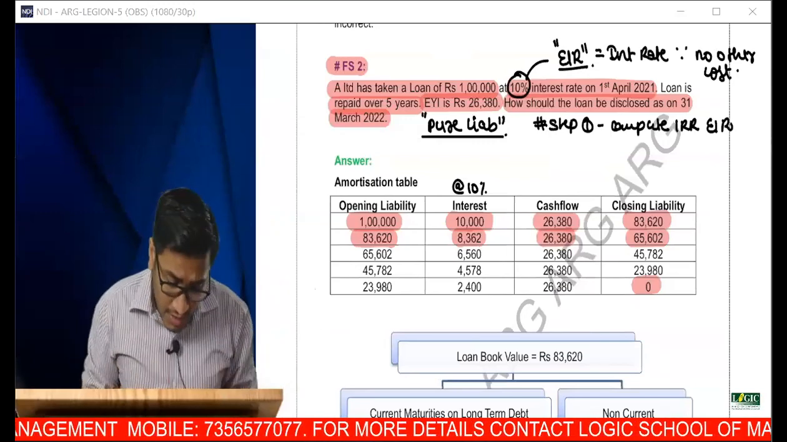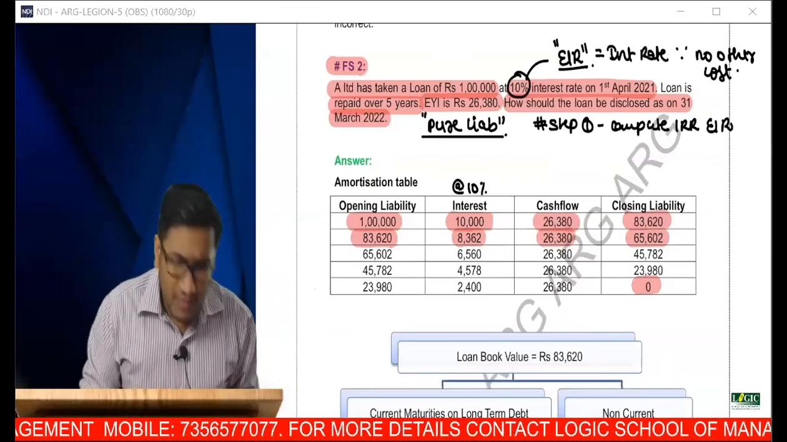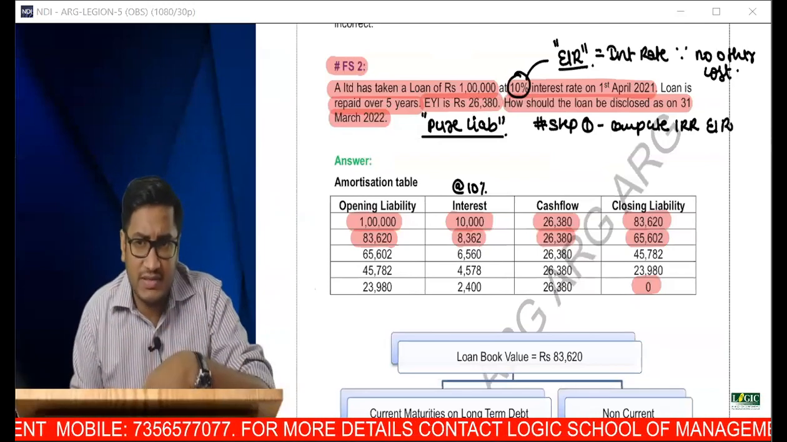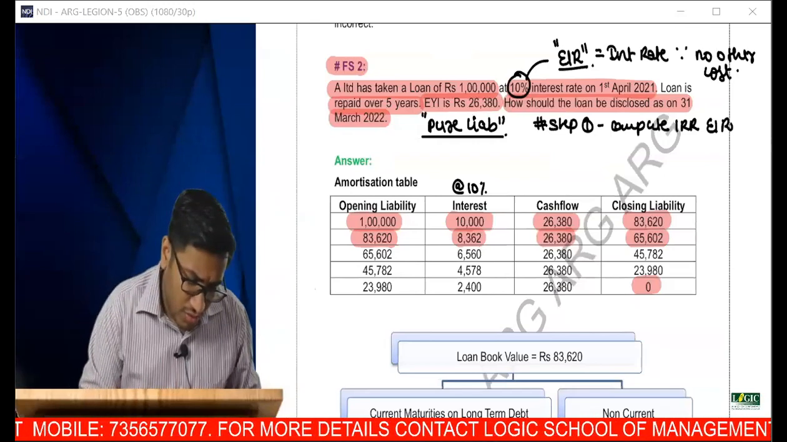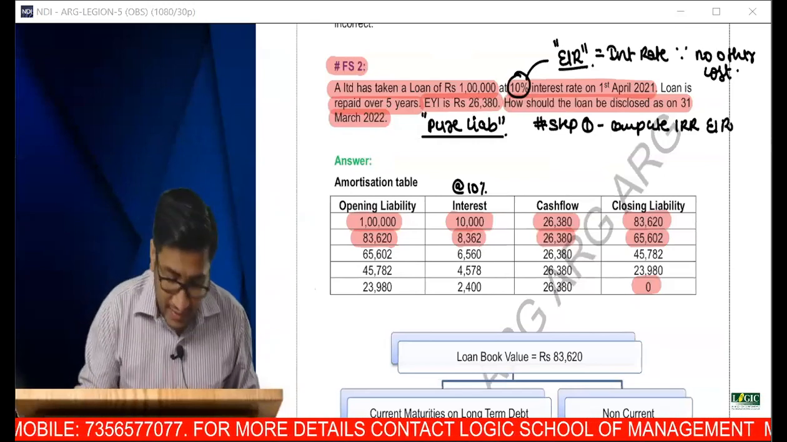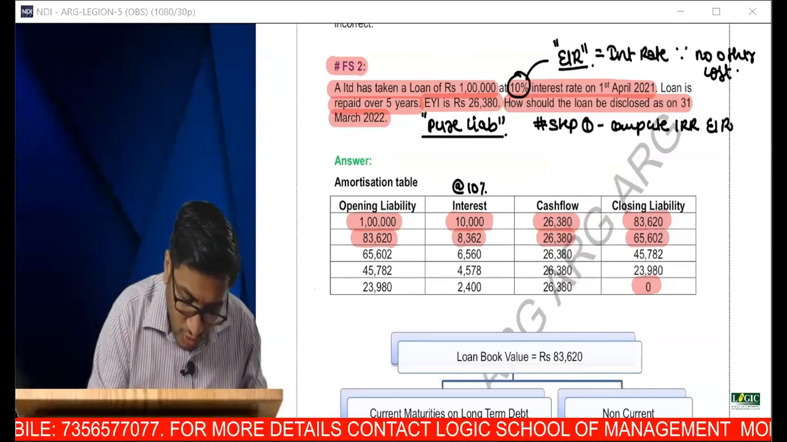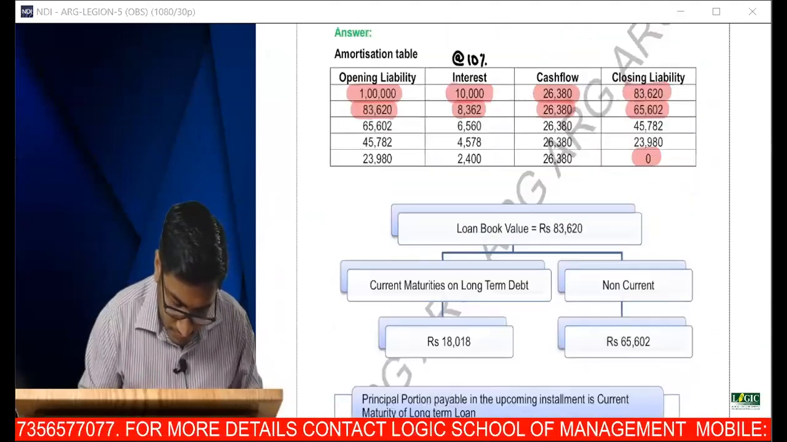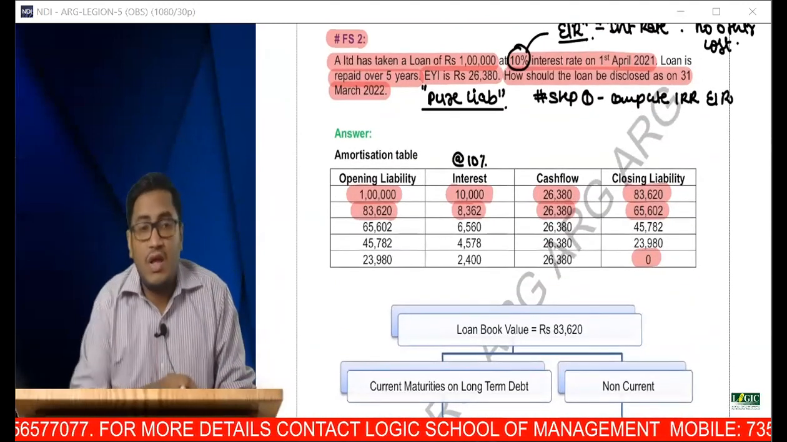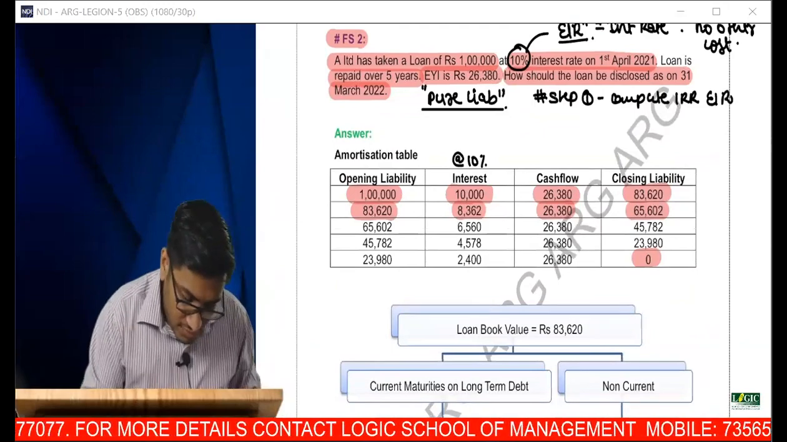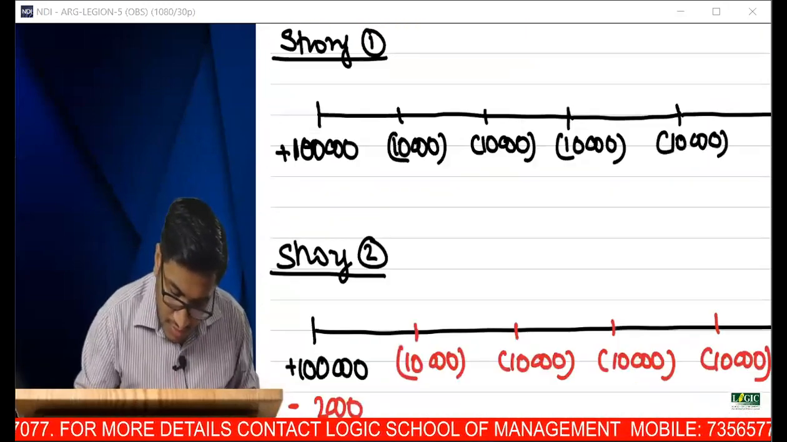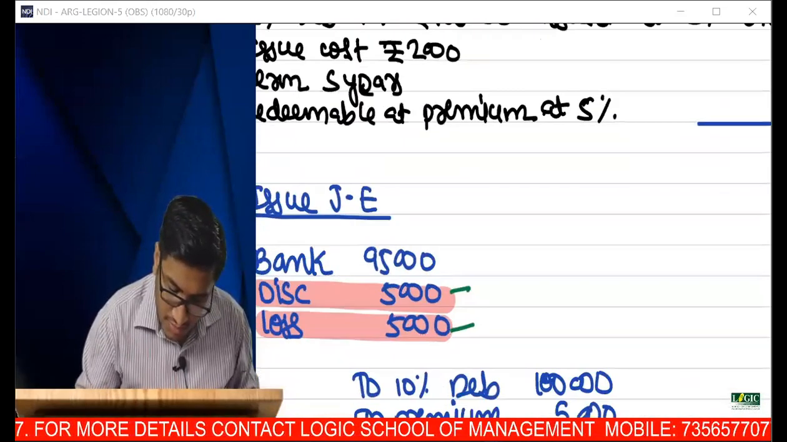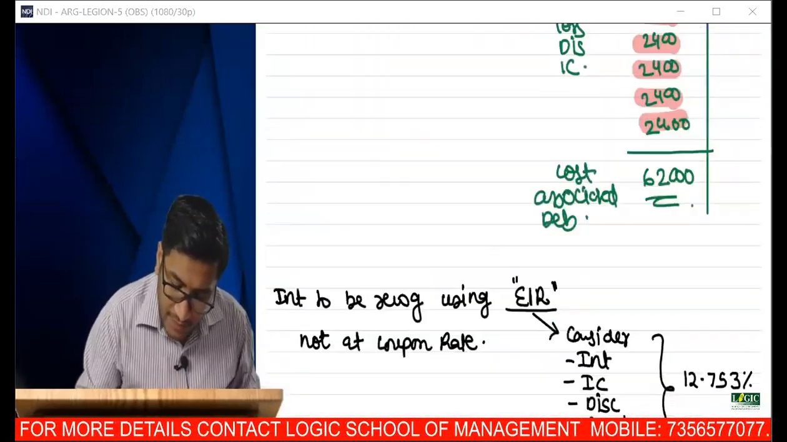So what will be the journal entry? When I take a bank loan, cash account debit to bank loan, and each year interest will get accrued at 10%. Now, this is how you do, and this is your closing loan. Now, what is required is, for the purpose of my balance sheet, assume it is the end of year 1.